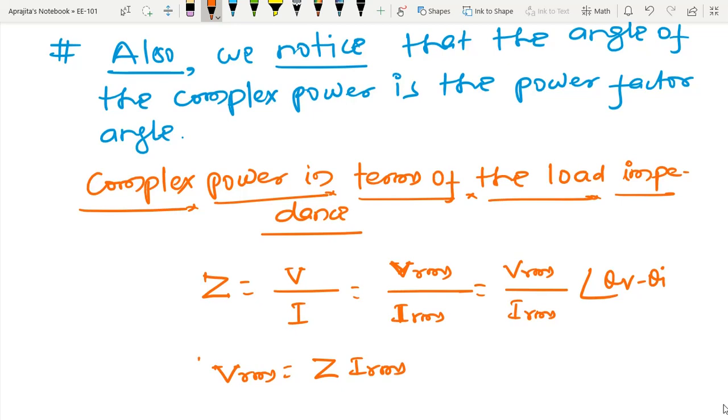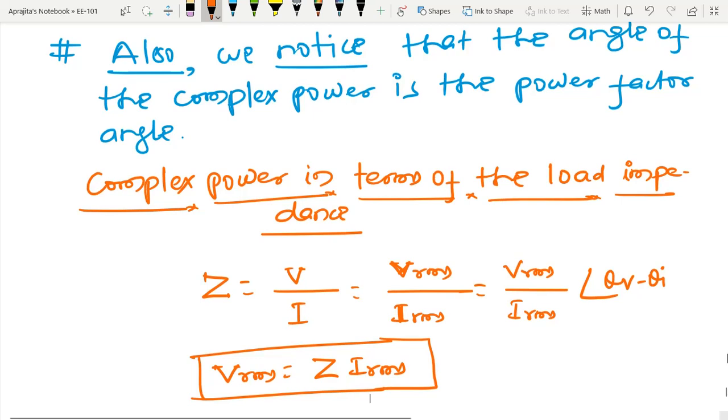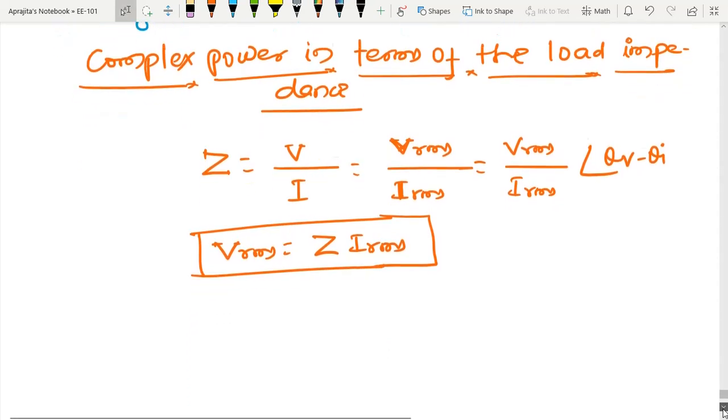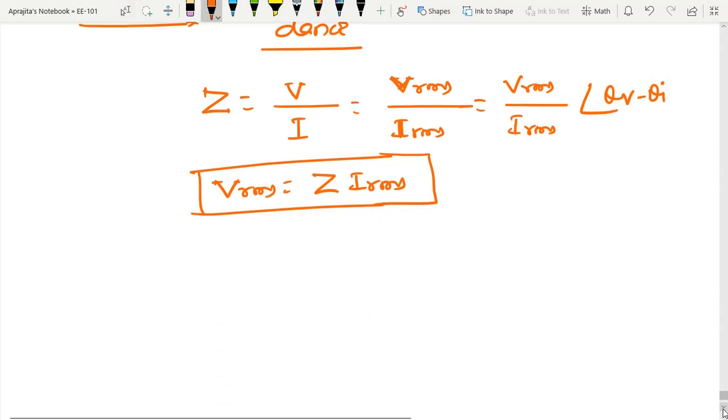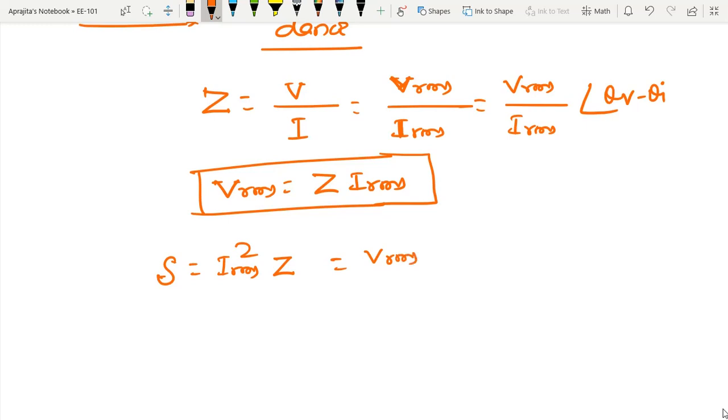After replacing this into the complex power, S is Irms squared Z, which is also equal to Vrms squared by Z star, which is equal to Vrms Irms star.